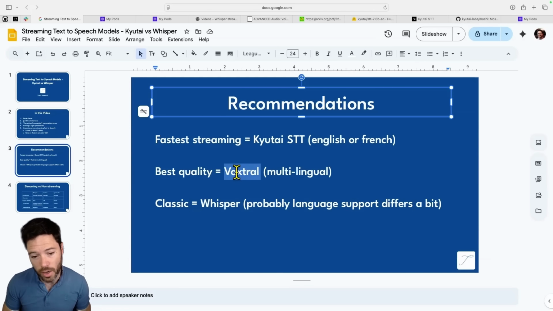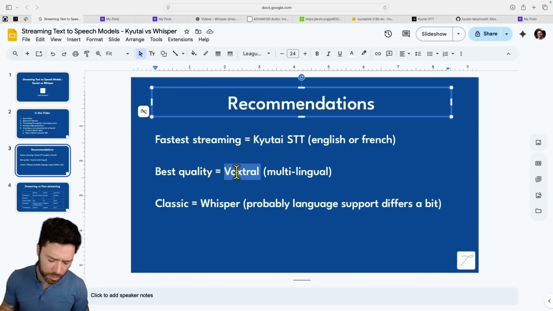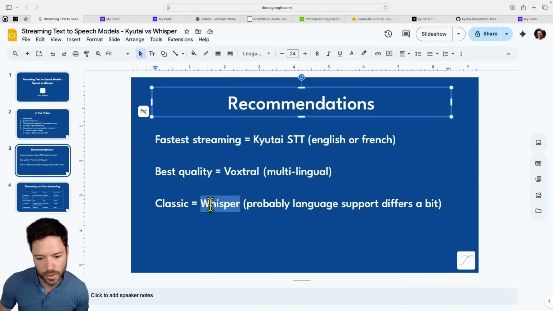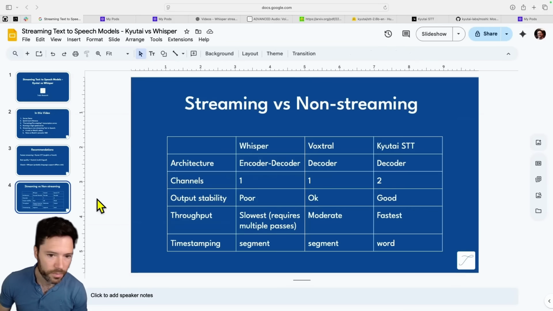But the quality has now surpassed Whisper. Voxtral has a 24B model, which is a lot bigger than the Whisper model, so that's why it has a very strong model. Voxtral also has a 3B model, which is a bit faster, but still very good compared to Whisper. And then the classic, of course, is using Whisper. So these would be my recommendations.